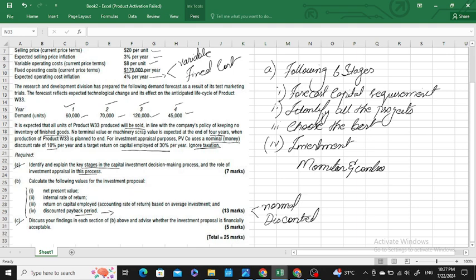Then after identifying and seeing all the projects, you have to choose one of them. After choosing one of them, you have to make an investment in this project. After making an investment, you have to monitor and control your investment, see the progress and forecast the capital requirement. Okay sir, hopefully you have done with part A.